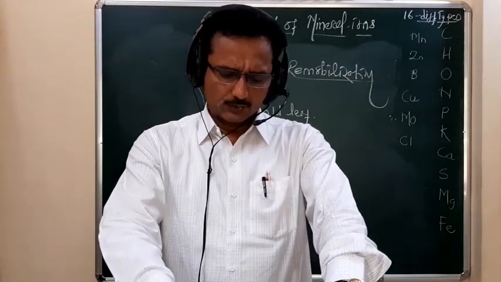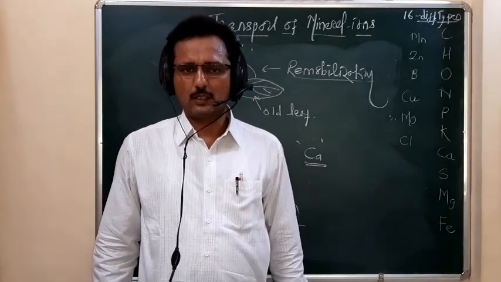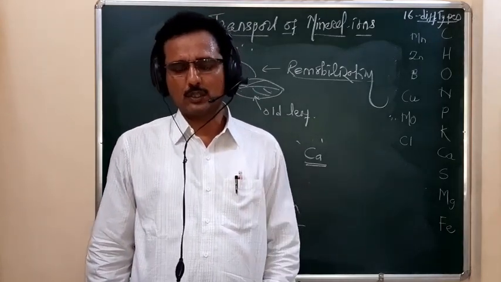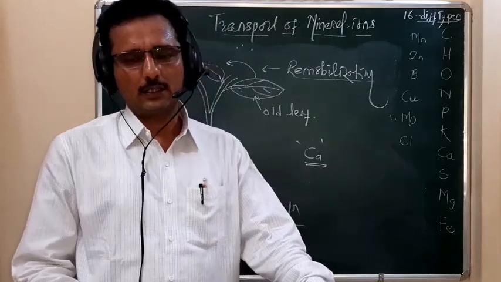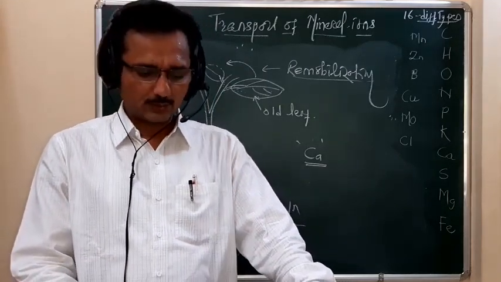Remember, students, these are the sources of mineral elements for the plant body: from the soil solution, and within the plant body, where the mineral elements show remobilization.